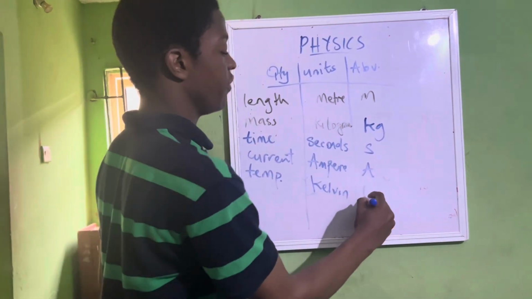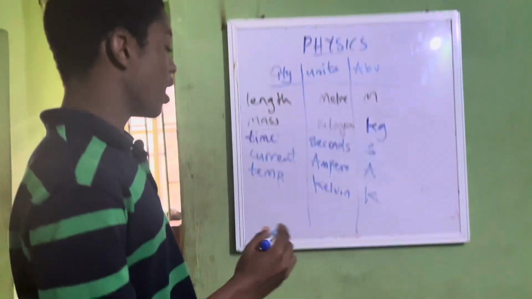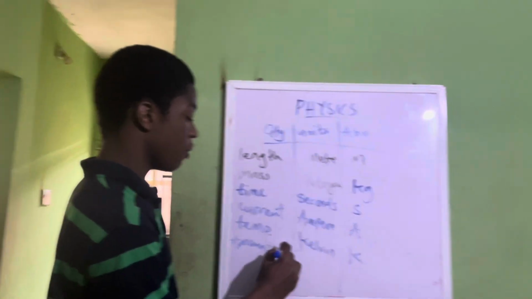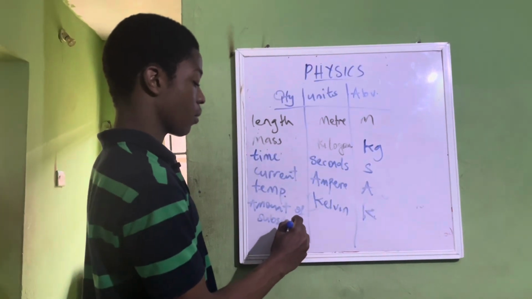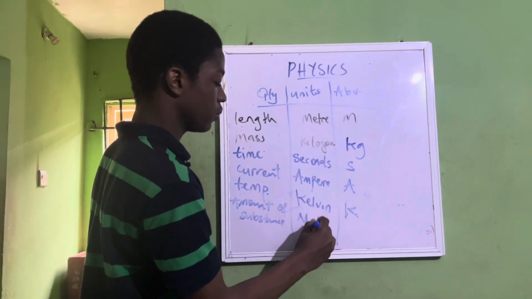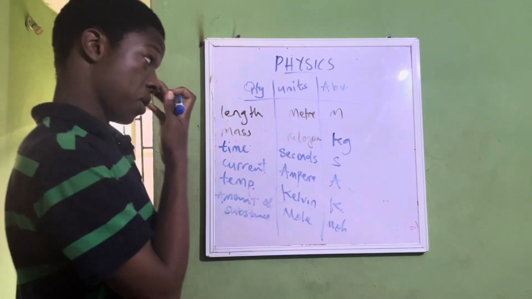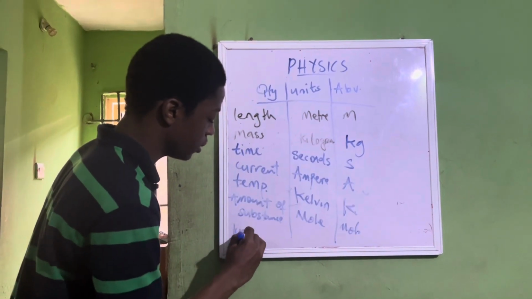The abbreviation is K. Also amount of substance. The fundamental unit there is mole. The abbreviation is mol. And then the last one there is luminous intensity.